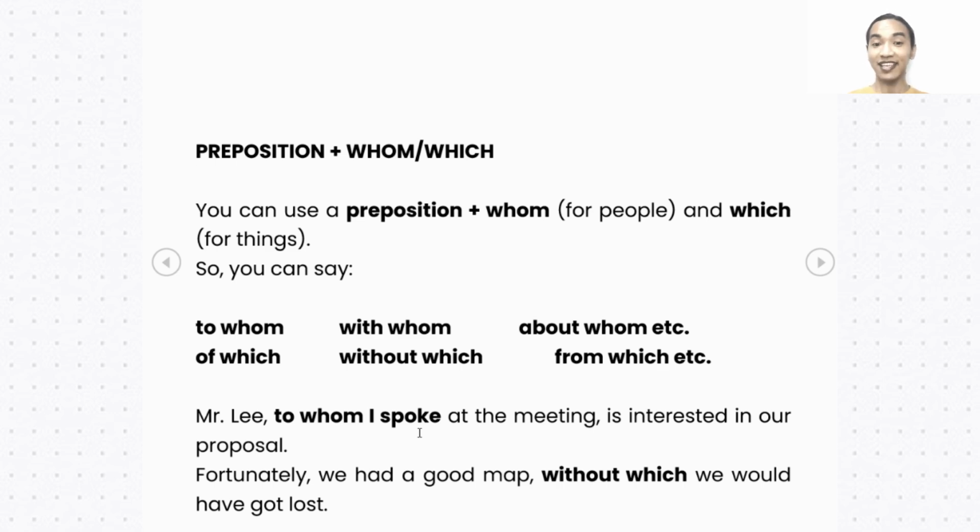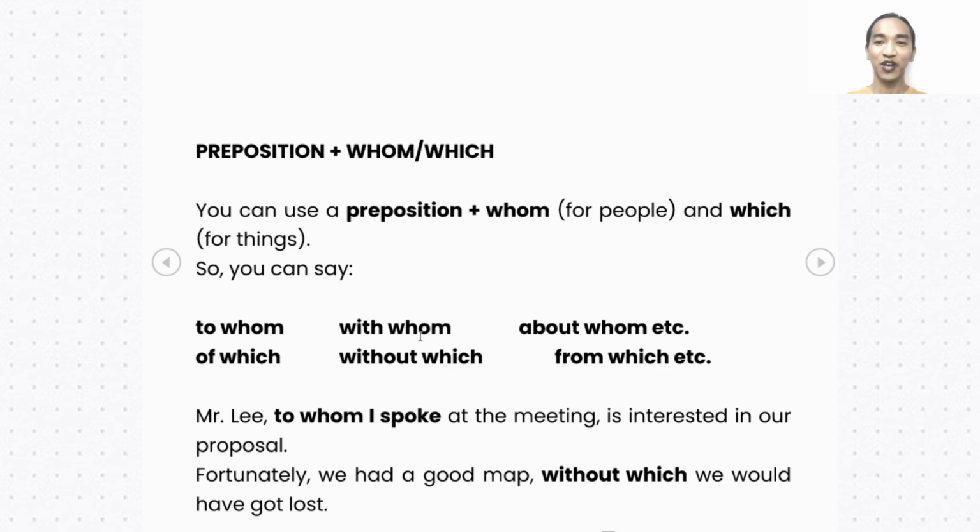Let's see the examples here. Mr. Lee, to whom I spoke at the meeting, is interested in our proposal. Fortunately, we had a good map, without which we would have got lost. So you see there we have the prepositions plus whom or which for people and things.